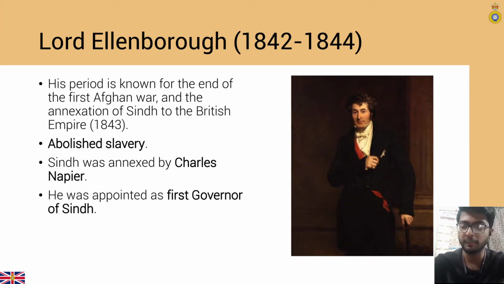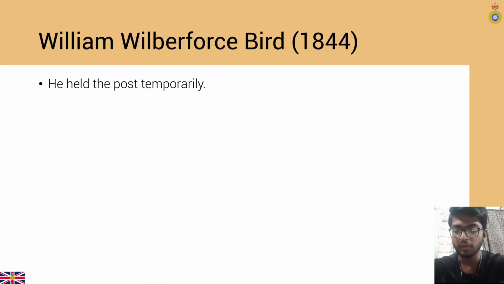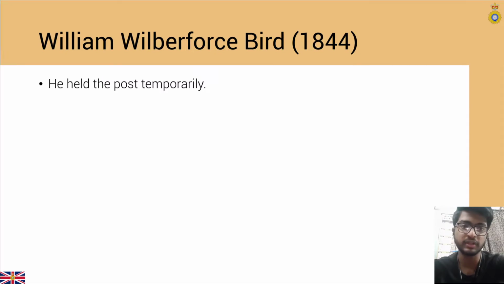Lord Auckland was followed by Lord Ellenborough, in 1842 to 44. His period is known for the end of the First Afghan War and the annexation of Sindh to the British Empire in 1843. He abolished slavery. Sindh was annexed by Charles Napier, who was appointed as the first governor of Sindh. After Lord Ellenborough came William Wilberforce Bird in 1844, who held the post temporarily.